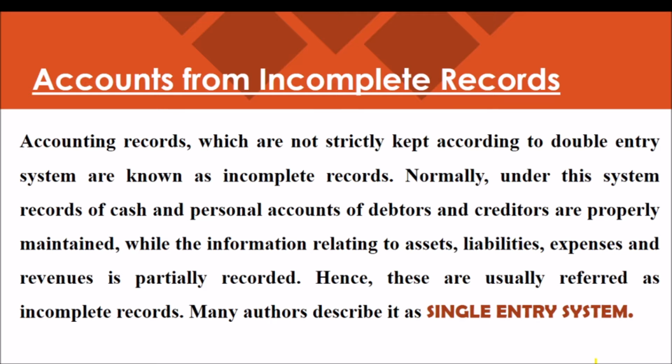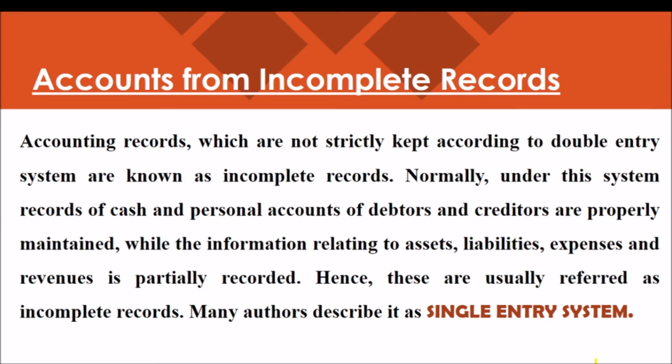While the information relating to assets, liabilities, expenses, revenues is partially recorded. Only partial information will be there in the books of accounts related to these transactions. Remember, accounts from incomplete records is also known as single entry system of bookkeeping.